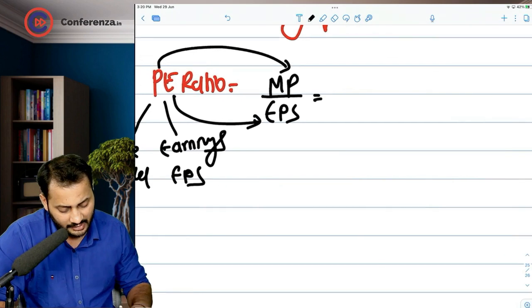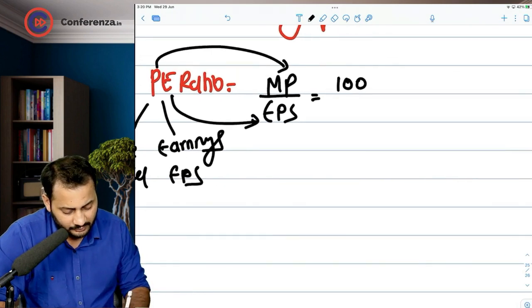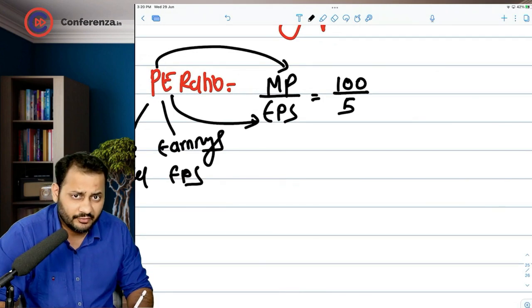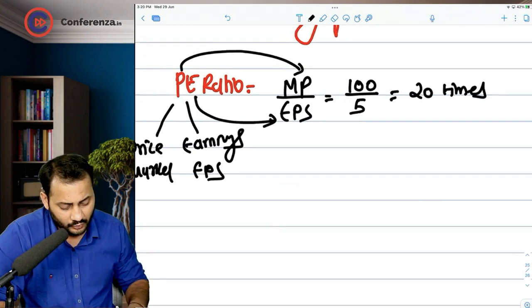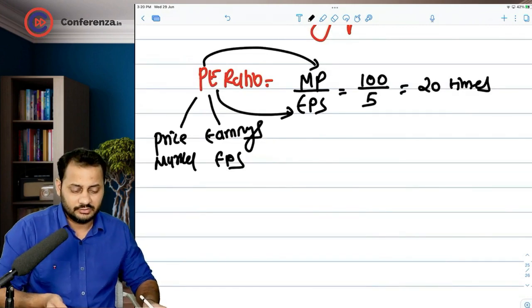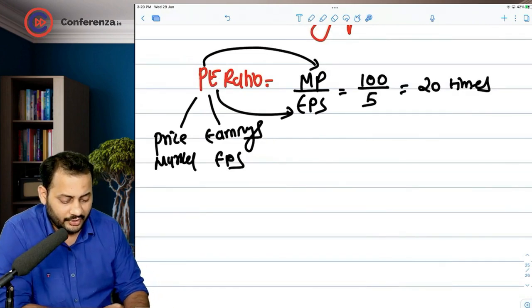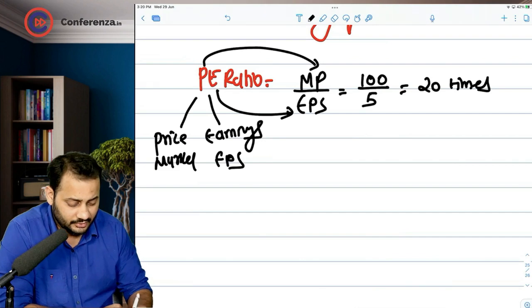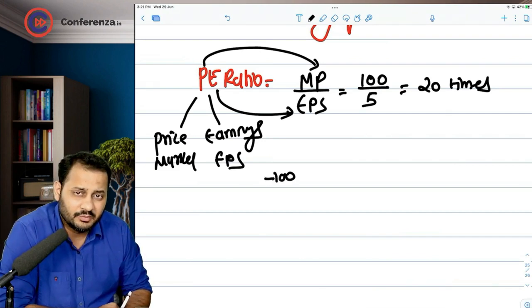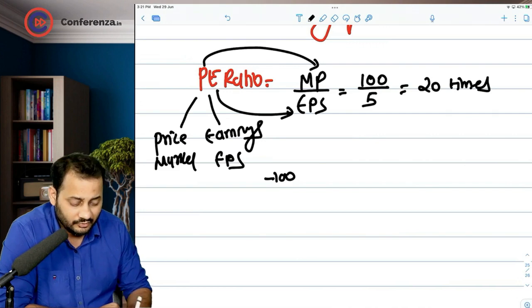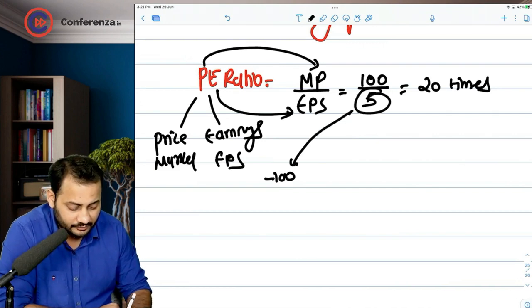Now what will happen if you put a market price of 100 and earnings per share of 5 rupees? That comes to 20 times. Now try to interpret this. Whenever you invest in the market, you will have to pay 100 rupees, and in the very first year the company will earn 5 rupees on your investment.